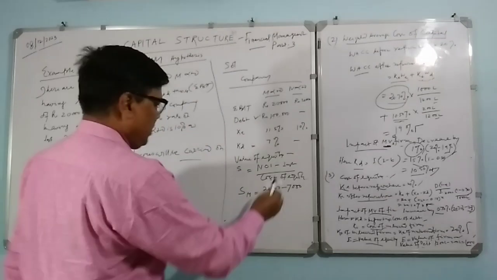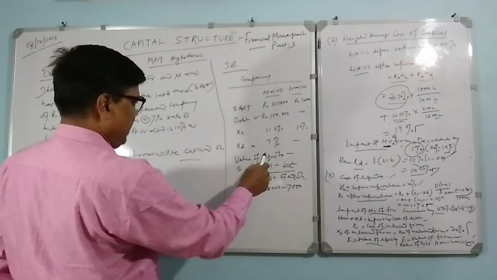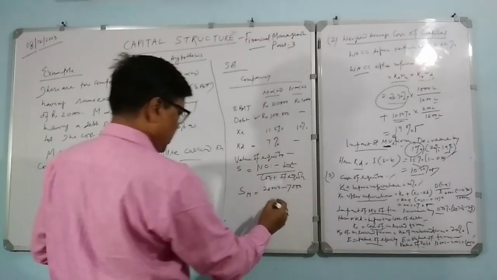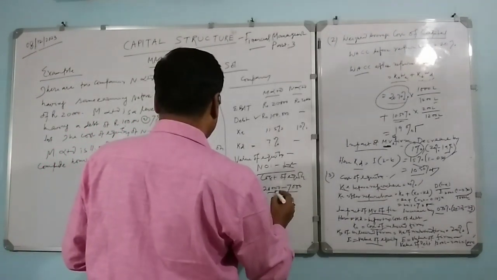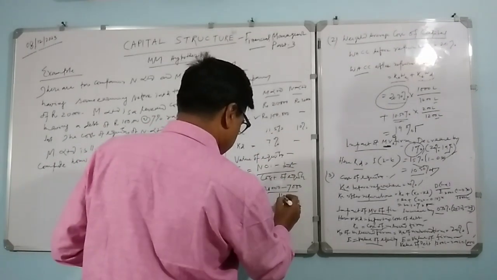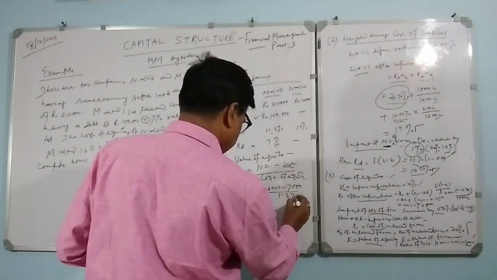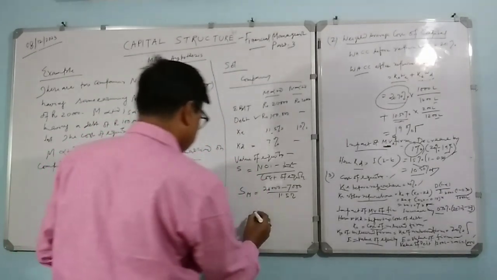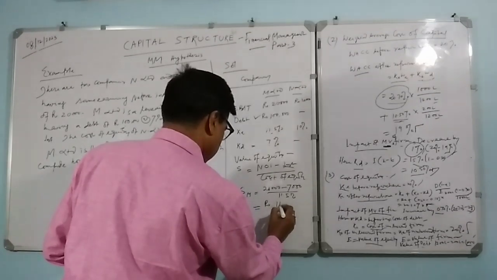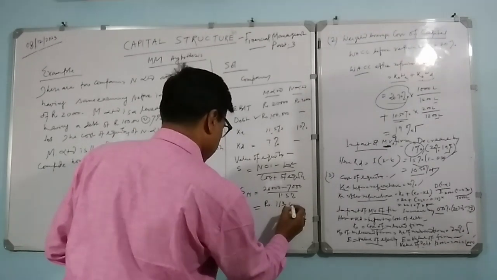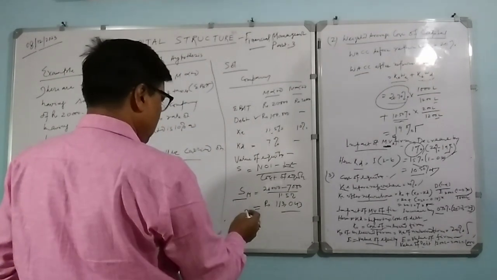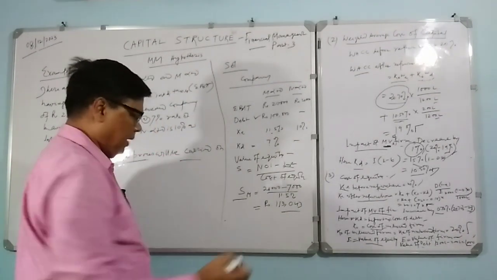Why 7,000? Interest we are deducting, here 7% of 1 lakh, so 7,000 we are deducting, and the cost of equity here is 11.5%. So how does this figure come? It equals rupees 1,13,043. So this is the value of equity of M Limited.